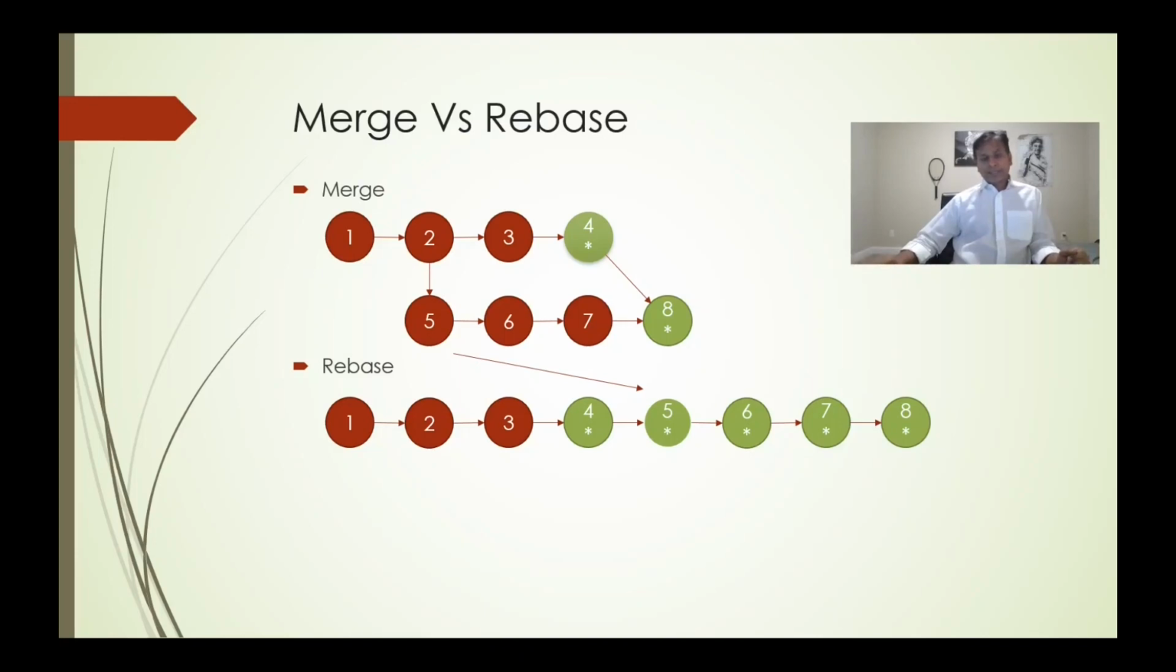In case of rebase, what will happen? I am on 8, and from here I tell it to rebase to patch 1. What will happen? All these 5, 6, 7, 8 will be moved over here underneath the 4. So the changes of 4 will be reflected in commits 5, 6, 7, 8 everywhere.